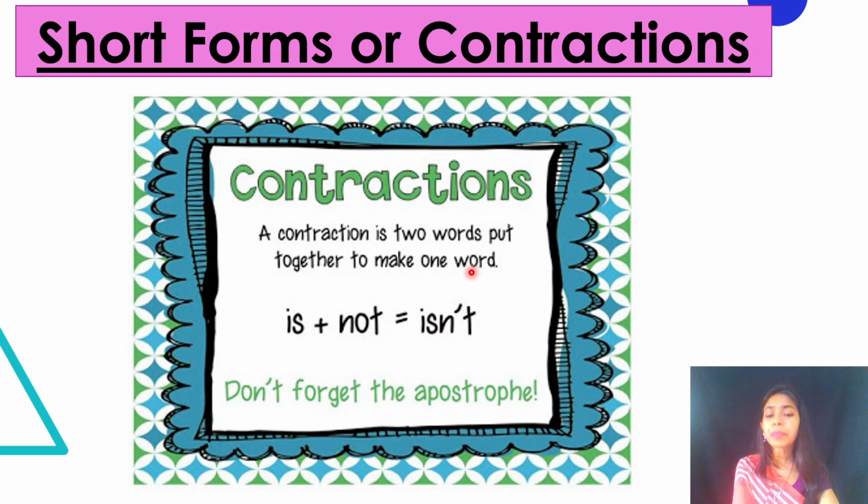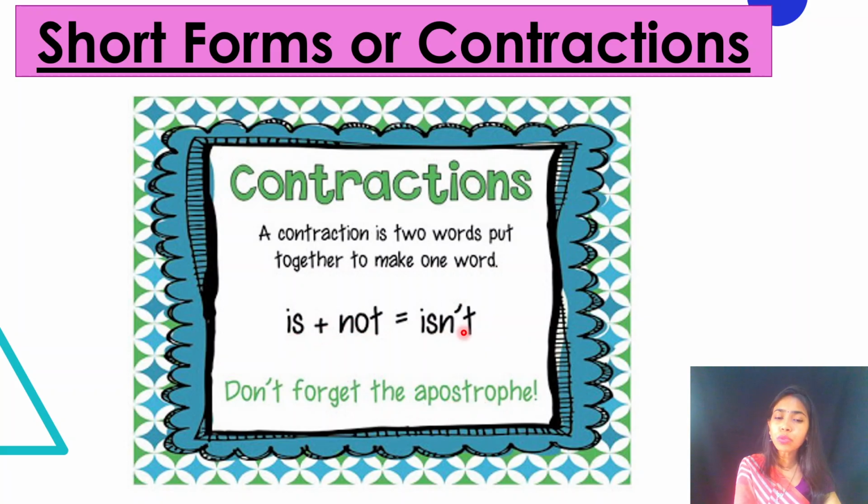Remember this, okay? दो word को मिलाकर हम एक छोटा एक word बनाते हैं, उसे हम contraction कहते हैं, short form कहते हैं. Like see an example here, is plus not, is not. So in place of is not we can say isn't, right? And how we shorten it up, children? By using an apostrophe.